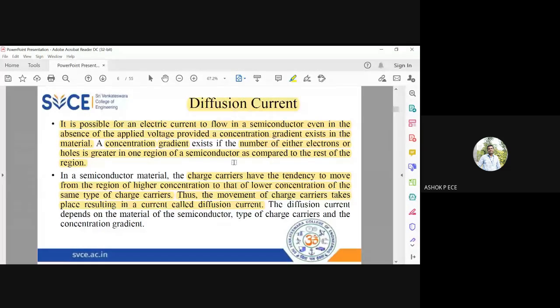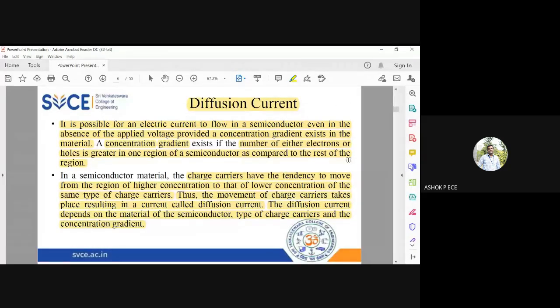Drift current, I am applying an external electric field. Diffusion current, I am not applying any external electric field. It is purely because of the concentration of the charge carriers inside the semiconductor. So see here, the diffusion current will depend on the type of charge carriers and the charge concentration gradient. The type of charge carriers, that is, electron or hole, or the concentration gradient. How much percentage difference is there between the charge concentration on both sides?